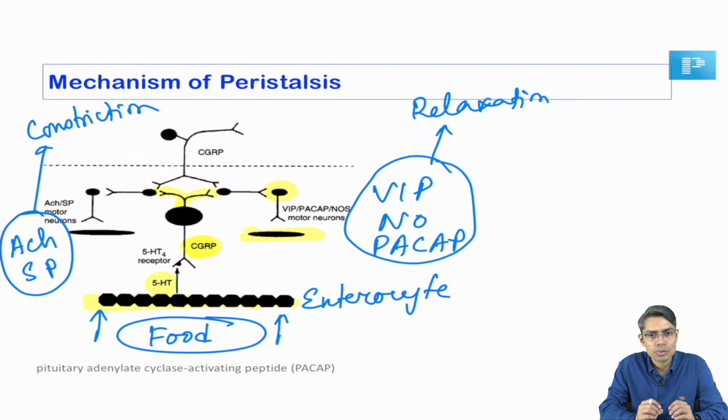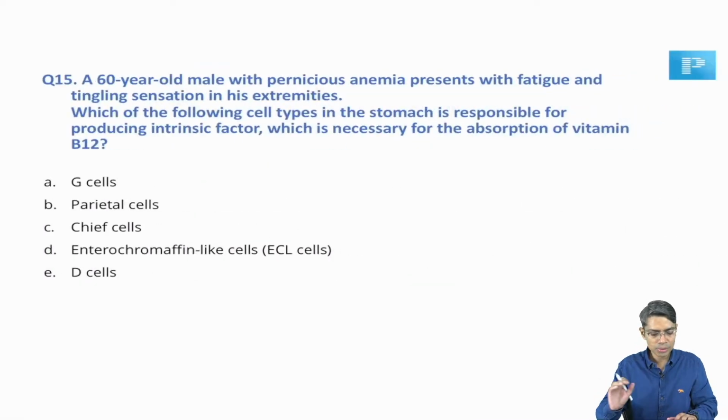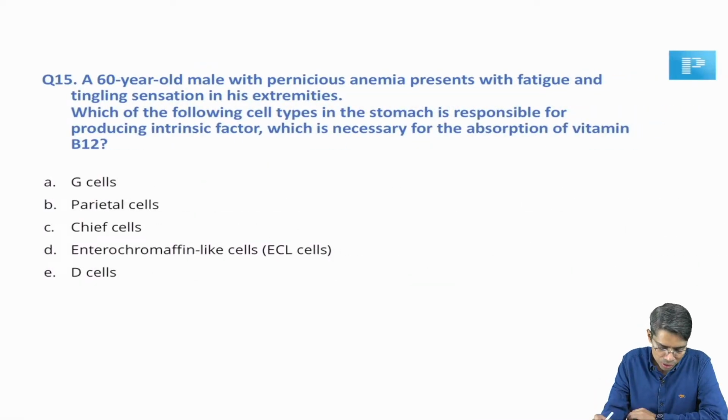That food bolus is going to produce serotonin, serotonin is going to stimulate the enteric nervous system, and then on one side acetylcholine and substance P, on the other side VIP and nitric oxide. That is peristalsis. I hope this is clear to all of you. Next question here, question number 15.